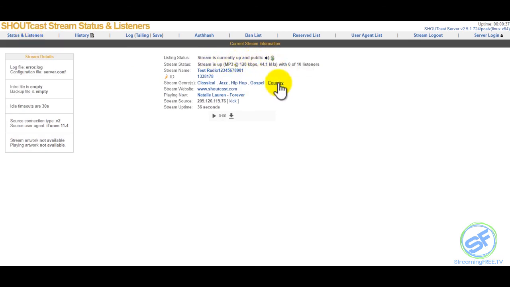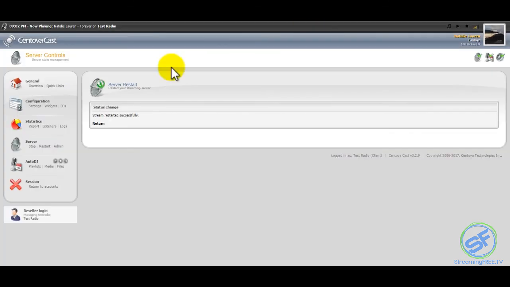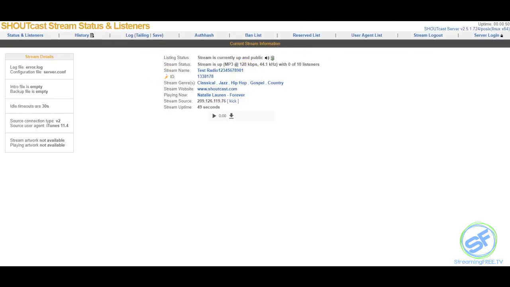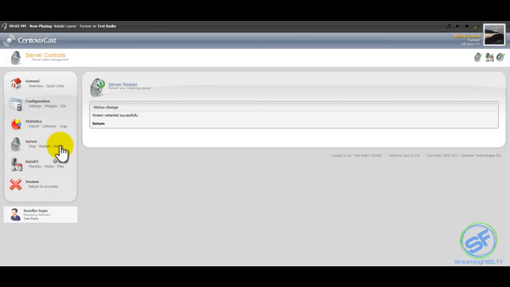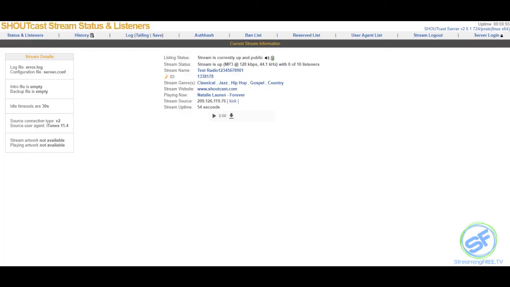So if you ever have that issue where after you list it, it's still showing as private, go back into your server, make sure it's changed right here so that you're public, and then restart your server. When you restart your server, go back into the Shoutcast admin panel and make sure the auto hash is in there, because if you were private when you did it the first time, it's not going to take it.